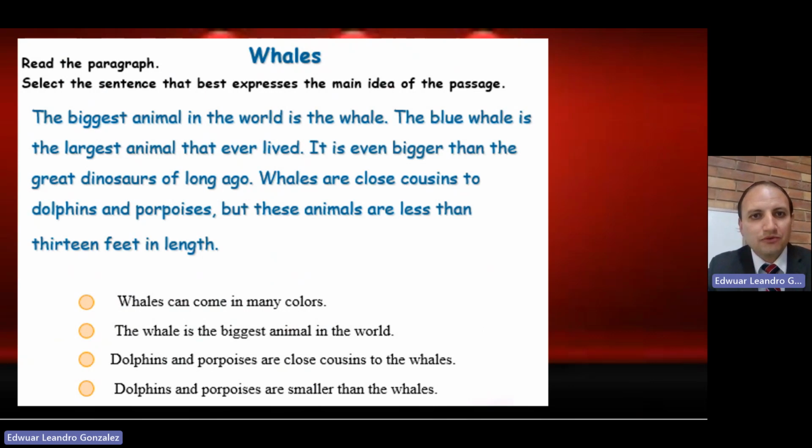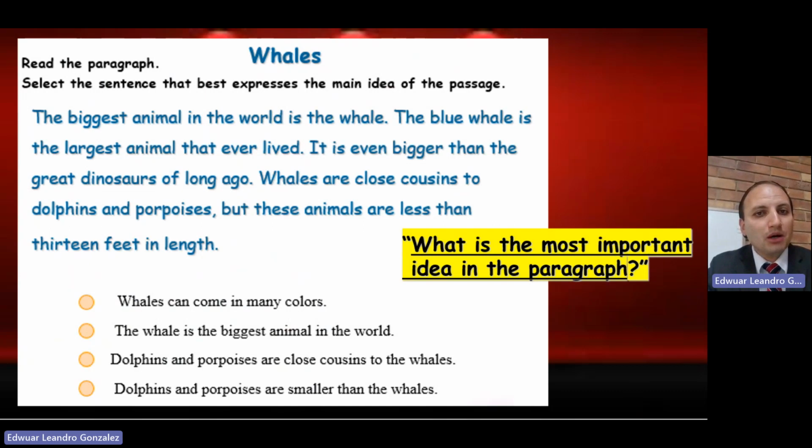It can be very useful to ask yourself the question, what do you know about whales? What kind of information do you have about whales? So let's continue with this question. What is the most important idea in the paragraph? I'm going to give you a couple of minutes to read the text very quickly and find the main idea. You have some options there. You can do it.